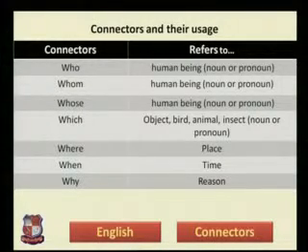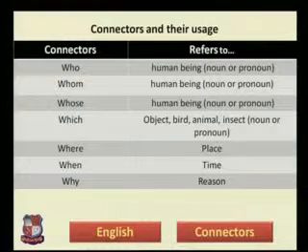Which, as you can see, the connector which stands a little apart, is a connector that refers to either an object or a bird or an animal or an insect. All these things, inanimate or non-living things, can be given a name as a noun, or living things, birds, animals, can also be given a name as a noun, or they can be given a name like a pronoun. There are three other connectors. Where refers to a place. The name of the place will be in the main clause.